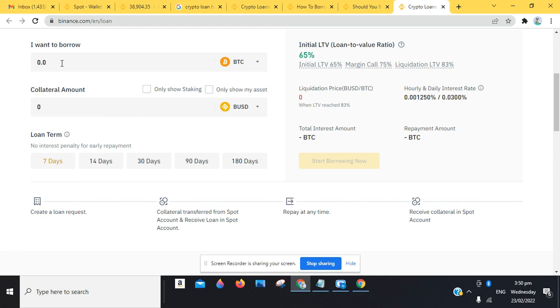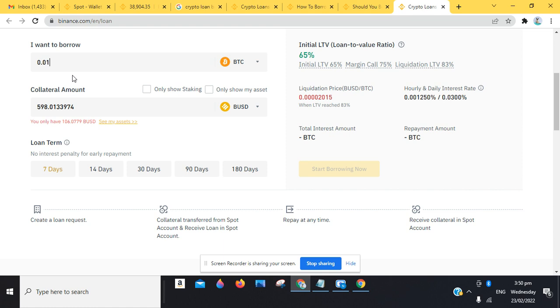So we're going to put 0.01 BTC, and it's currently defaulted to BUSD. If yours is not defaulted to BUSD, you want to check it and change it and input the current value. You can see your balance says we only have 106 BUSD, which is not enough for us to collect 0.01 BTC. So apparently this loan will not be able to push through.